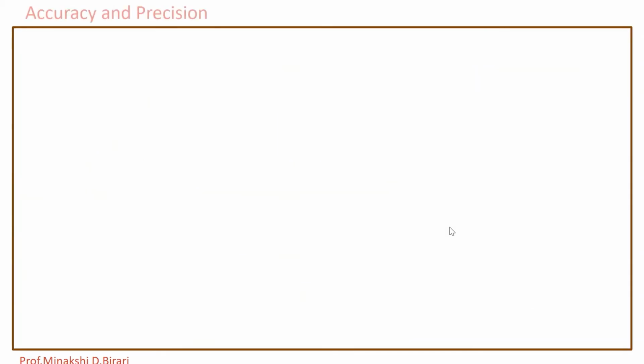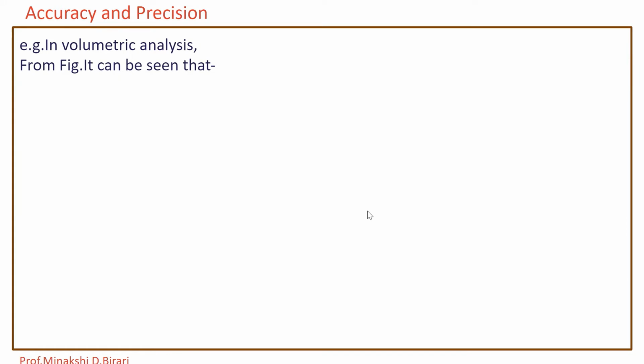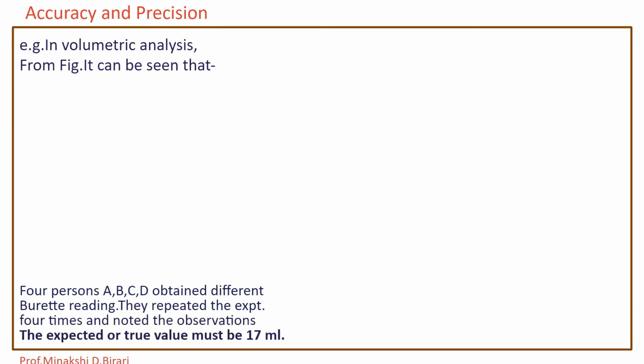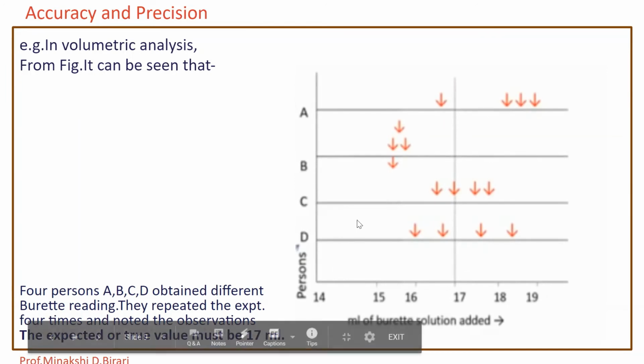Four persons are doing the volumetric analysis. In the volumetric analysis, the four persons A, B, C and D obtained different observations, and they repeated the experiment 4 times and noted the observations. The expected or true value must be 17 ml.